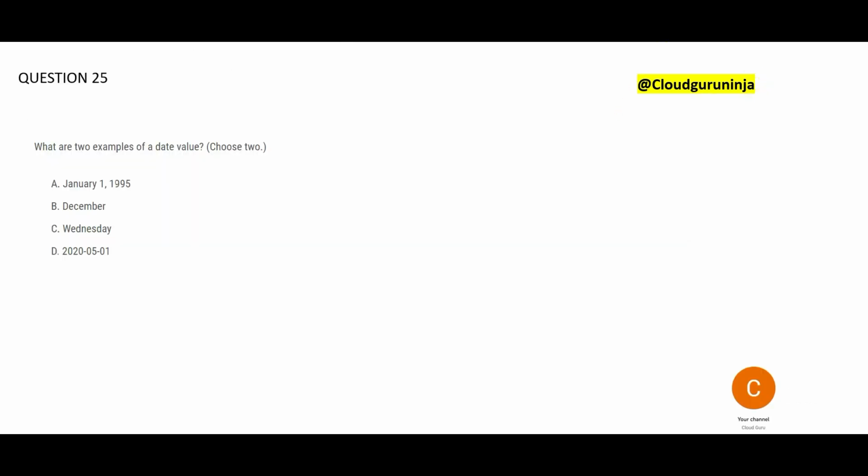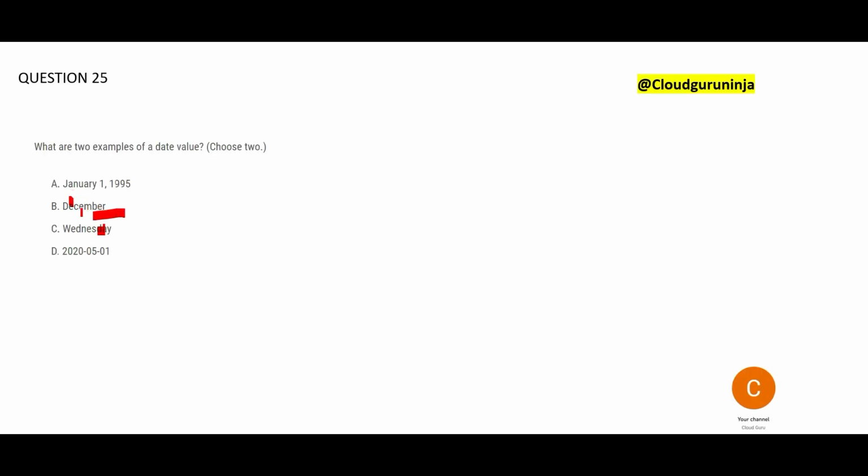See, what are the two examples of a date value? A date cannot be just December and Wednesday. A date has to have day, month, year. If you don't have these three elements, it is not a date field. Simple. That is the reason B and C are totally wrong. Now we have to choose two answers. A and D are our answer.